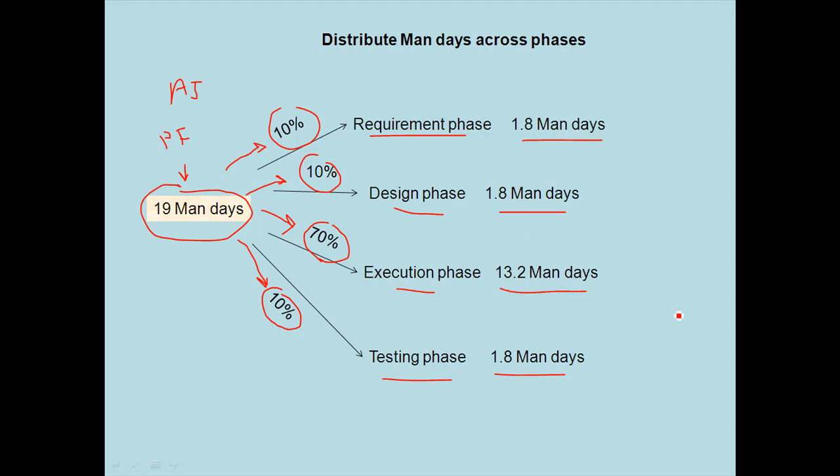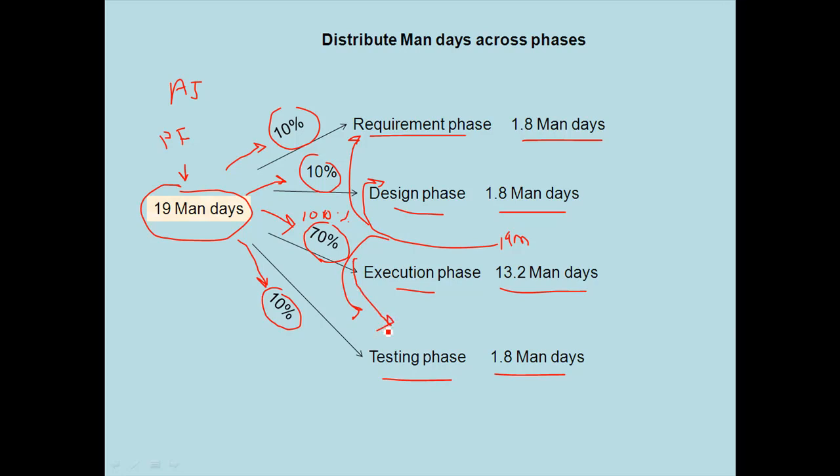But there's a slight problem here, because some people can also allocate 100% to the execution phase, meaning they allocate the complete 19 man days there, and then take out 10% of this and allocate it to the requirement and design phases. When will that happen?